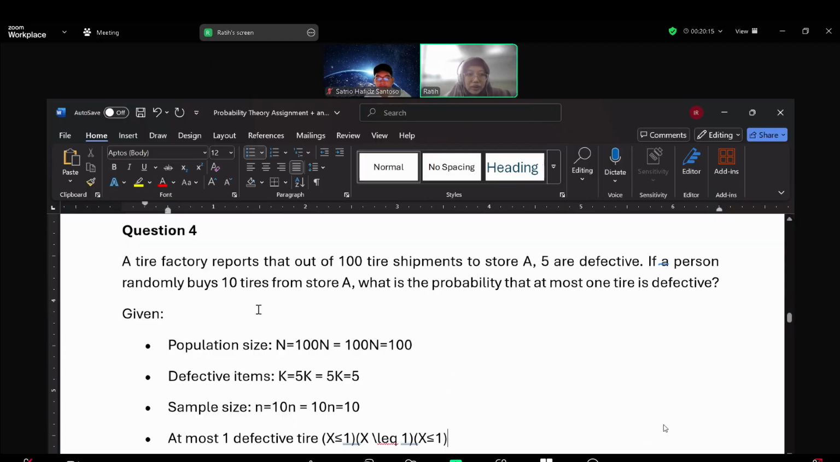And then the next one, in question 4: A tire factory reported out of a 100 tire shipment to store A, 5 are defective. If a person randomly buys 10 tires from store A, what is the probability at most one tire is defective? We have some population size. I'm sorry, this is 10, defective item, sample size.